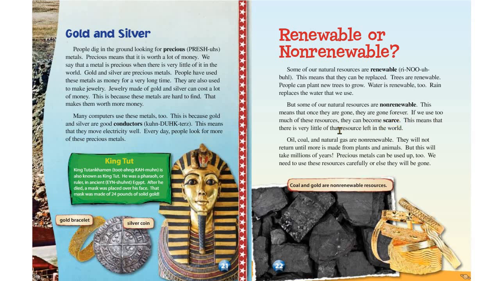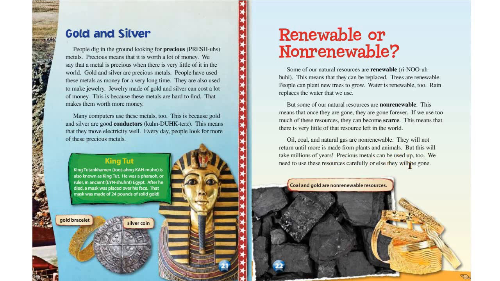If we use too much of these resources, they can become scarce. This means that there is very little of the resource left in the world. Oil, coal, and natural gas are non-renewable. They will not return until more is made from plants and animals. But this will take millions of years.